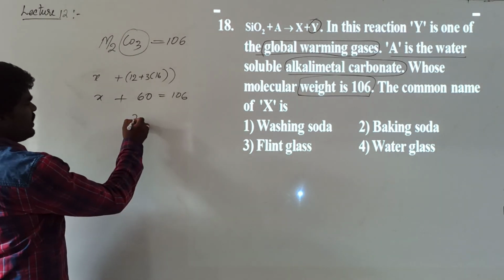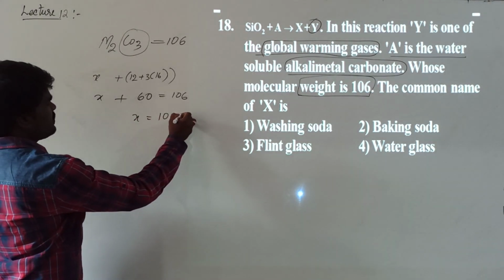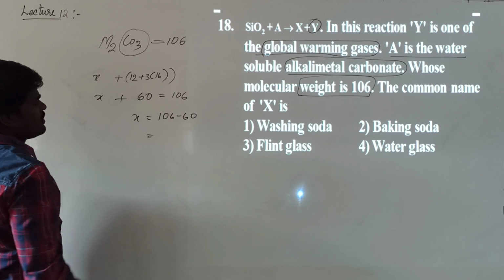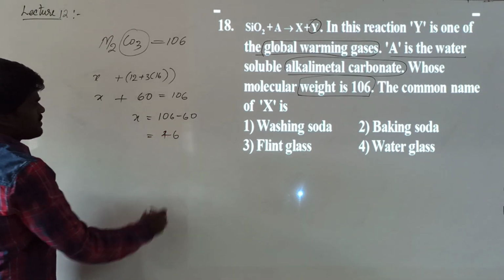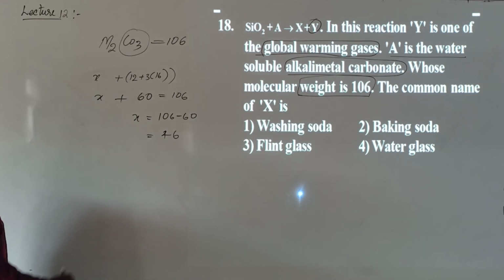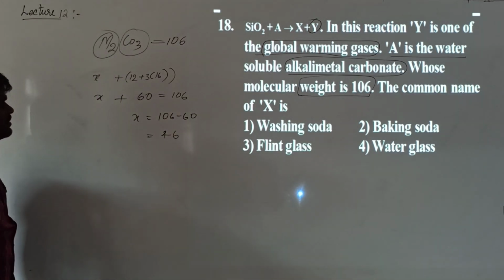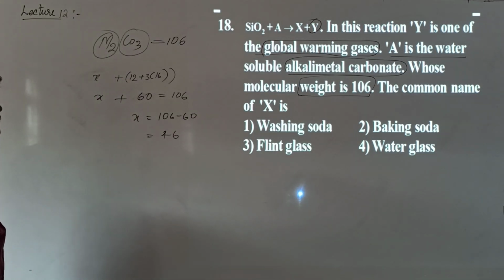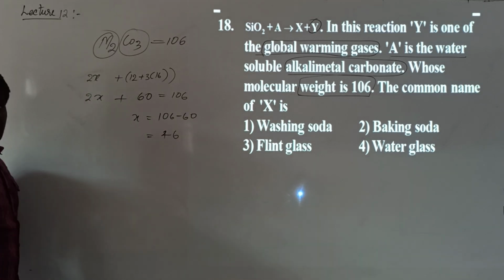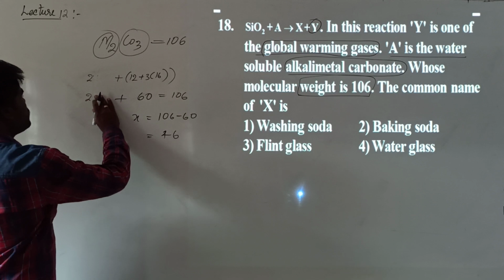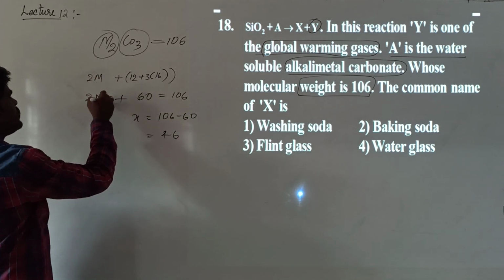From this you can find out the M value. 106 minus 60. How much does it come to? It comes to 46. Actually, this is M2, so let us take 2M.